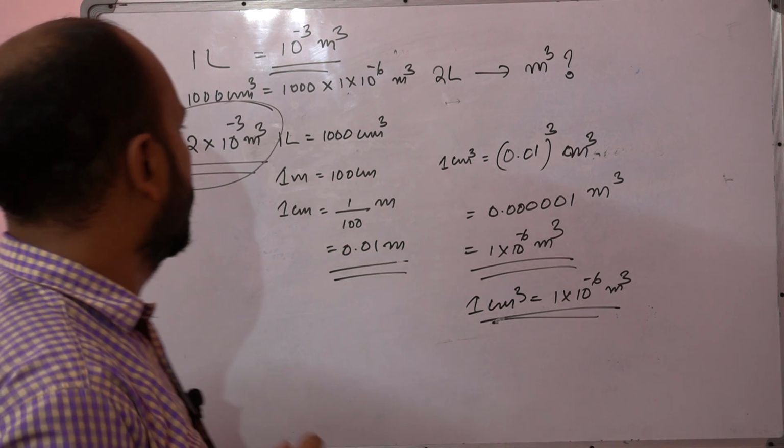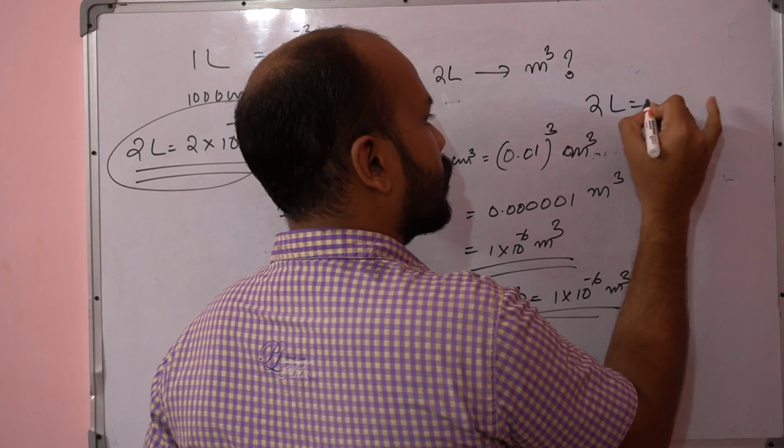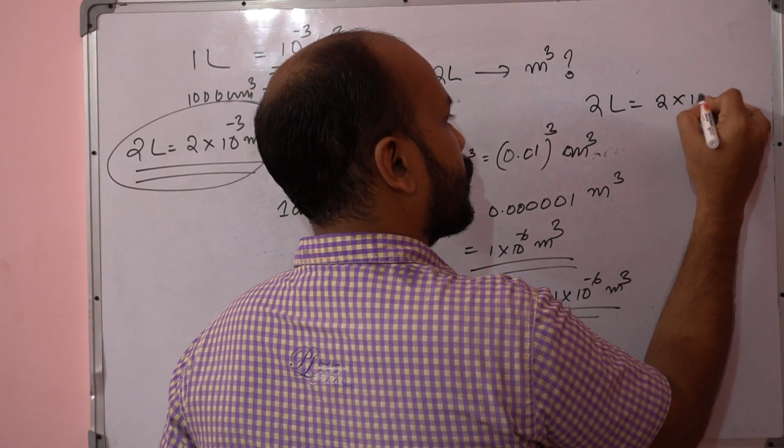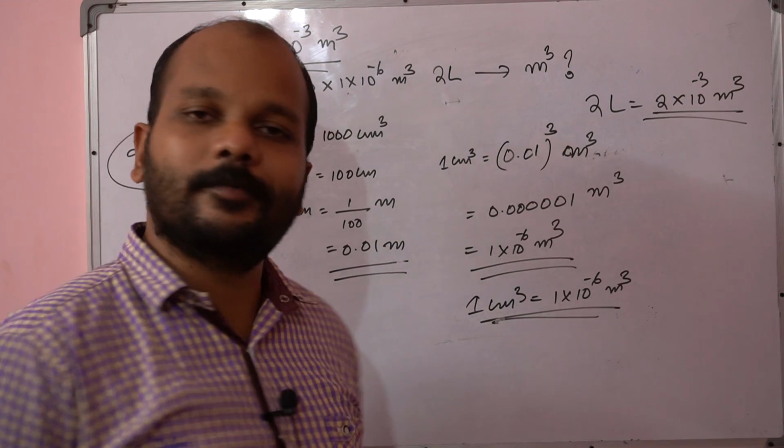Okay, so this is the case. Let me rewrite it: 2 liter means 2 into 10 raised to minus 3 meter cube. So this is it about dimensional analysis.